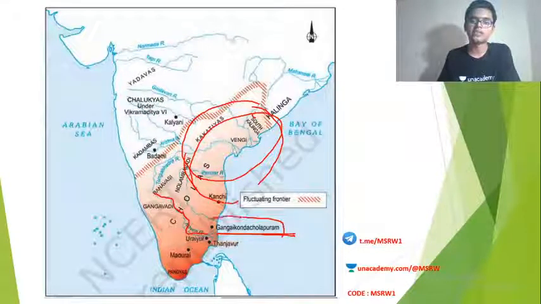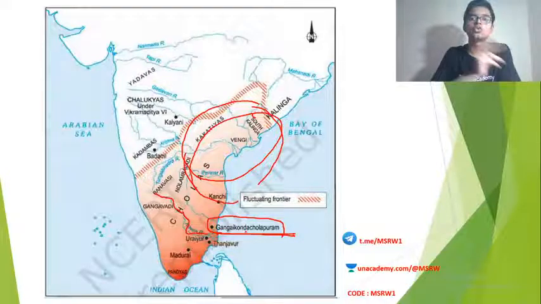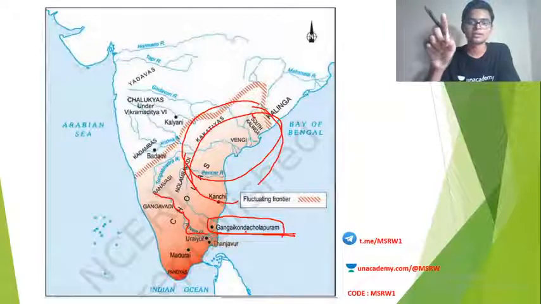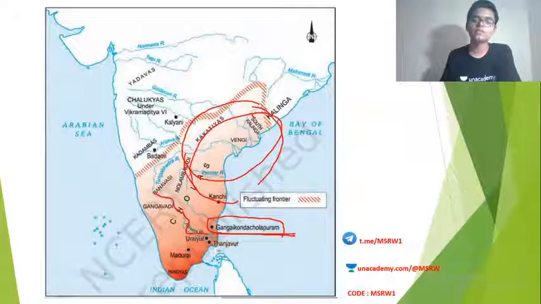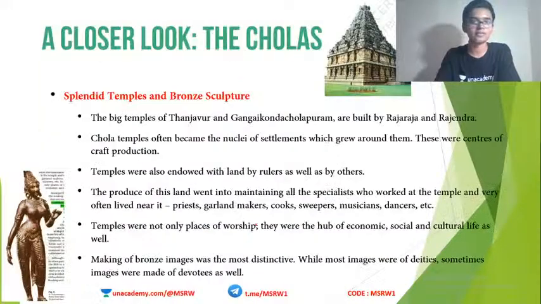Okay, very famous city Gangaikonda Cholapuram was constructed by two people, Rajaraja I and his son Rajendra I. Don't forget, Tanjavur was constructed by whom? Vijayalaya, who is the founder of Chola dynasty. Vijayalaya was the founder of Chola dynasty, who also founded the Tanjavur city. Gangaikonda Cholapuram is founded by Rajaraja I and Rajendra I.